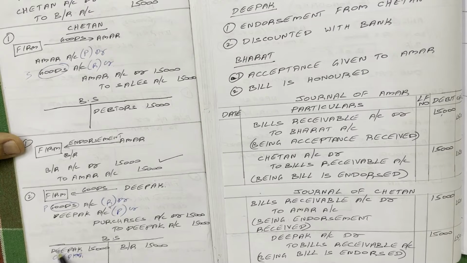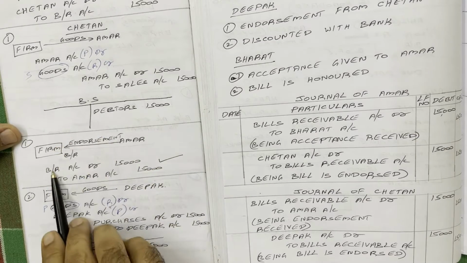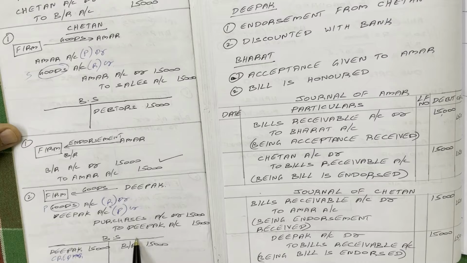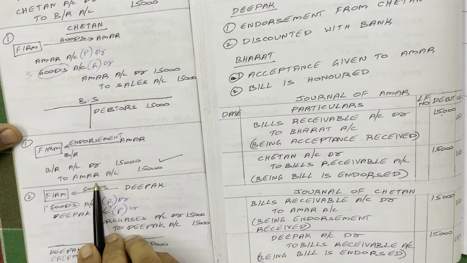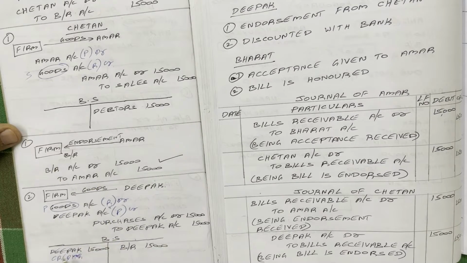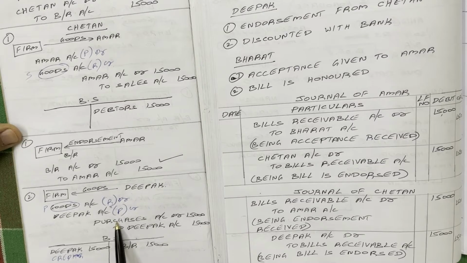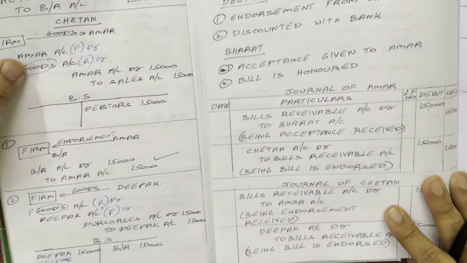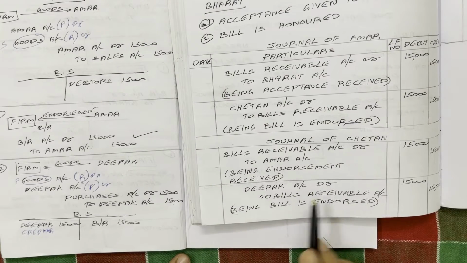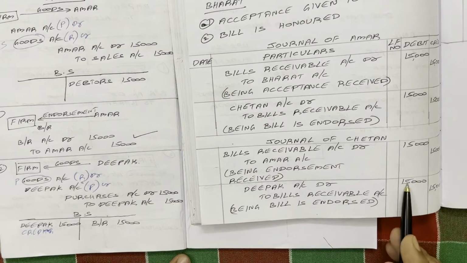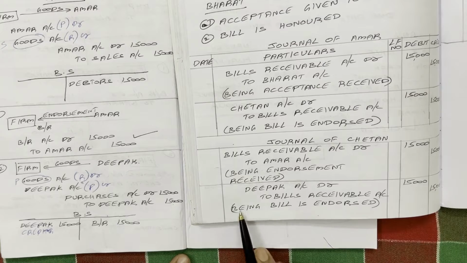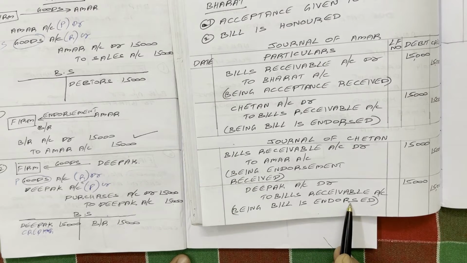How we created this liability? By crediting Deepak. How we created this asset? By debiting bills receivable. Now how to cancel? This bills receivable we have to credit, the opposite side we should write. Creditor, nothing but Deepak, we have to cancel by debiting. So the entry for endorsement is Deepak account debtor to bills receivable account, 15,000, 15,000. Narration, being bill is endorsed.